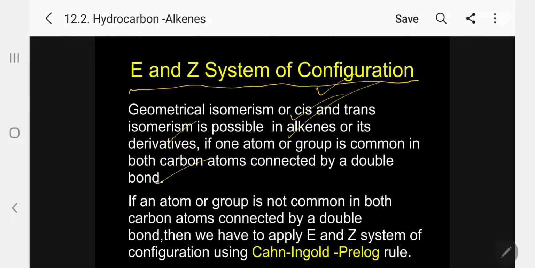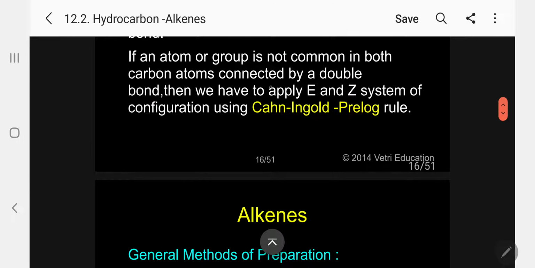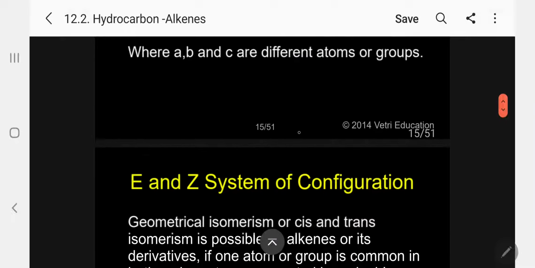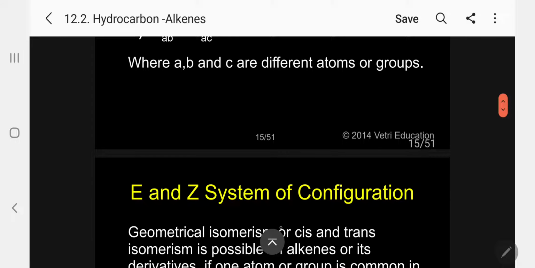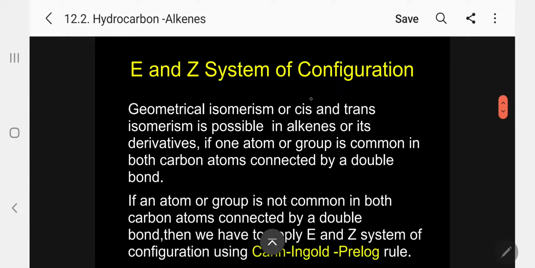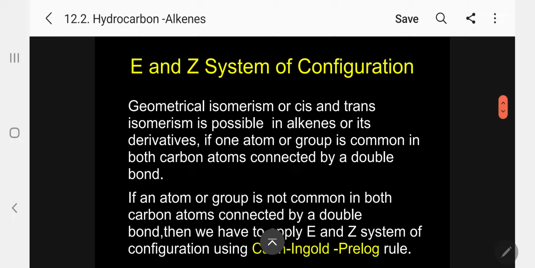If an atom or group is not common on both carbon atoms connected by a double bond, then we apply the Z and E system of configuration using the Cahn-Ingold-Prelog rule. This we have seen already under the previous example.